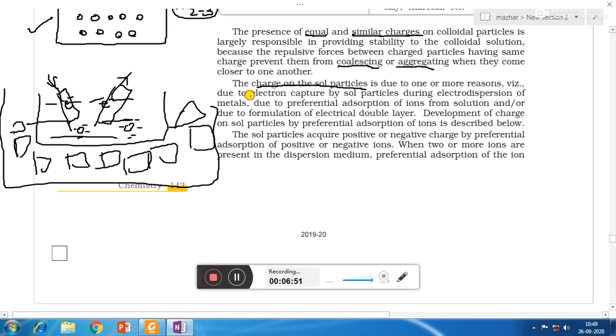Second reason is due to preferential adsorption of ions from the solution.